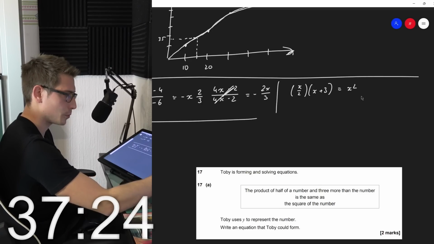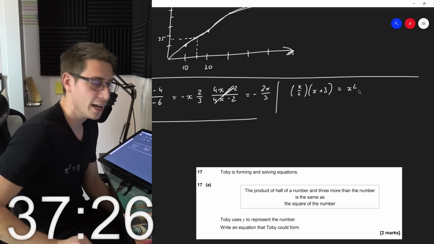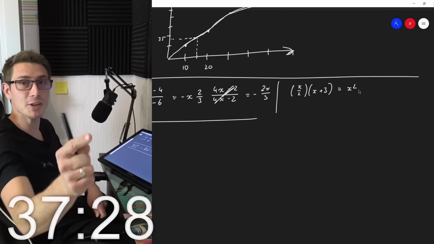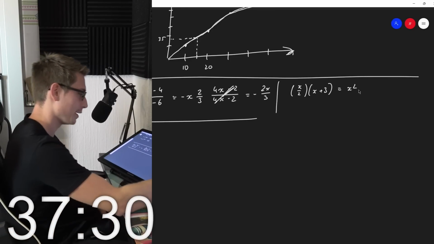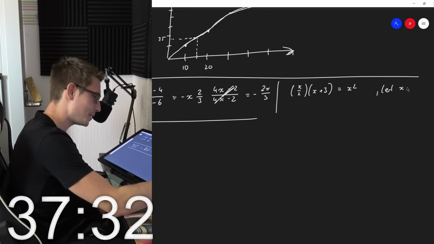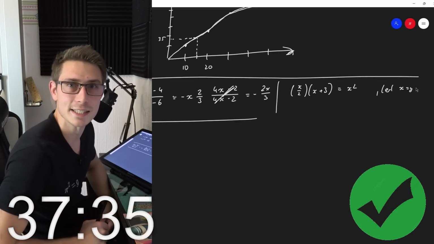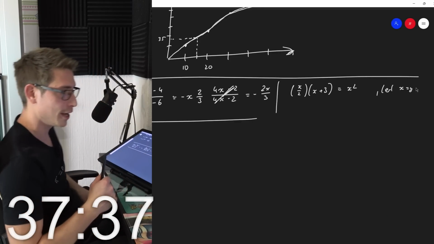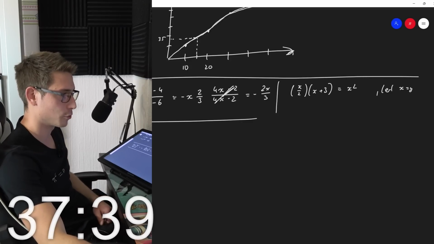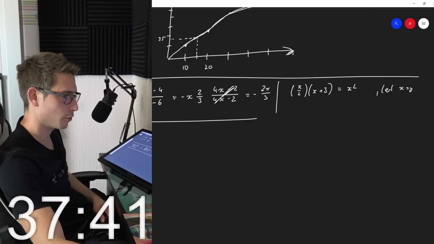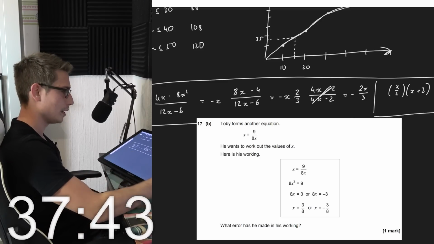Toby uses y to represent the number. Come on, Toby! How can you... I'm using x. Let x be equal to y, or y be equal to x. It's reflexive. Write an equation that Toby could form. Yes. Should I also... Oh no, I'm not supposed to solve it.